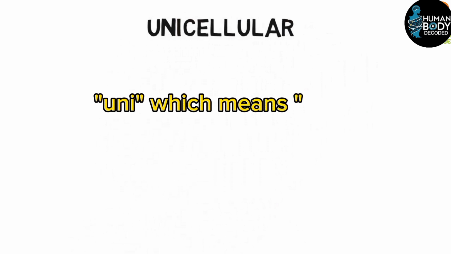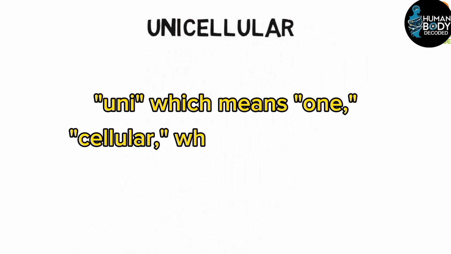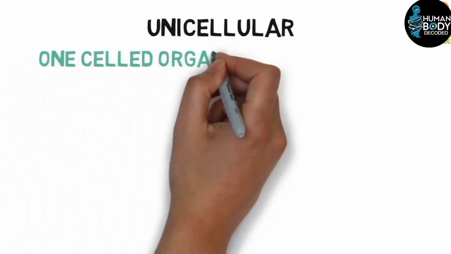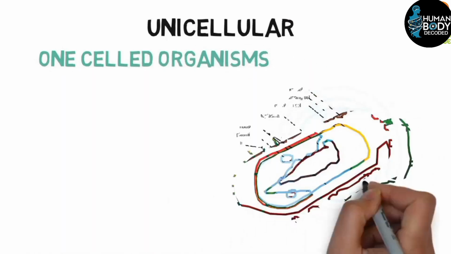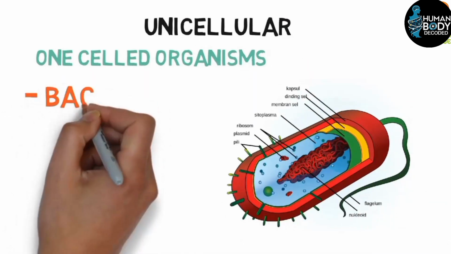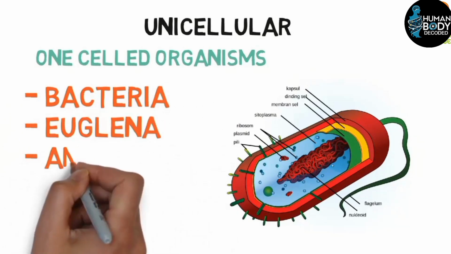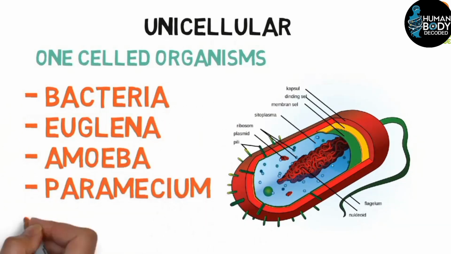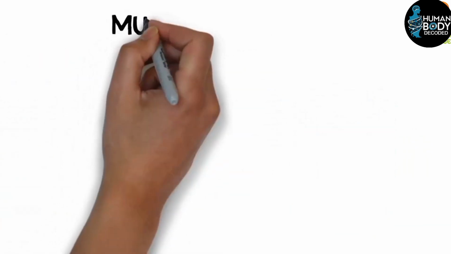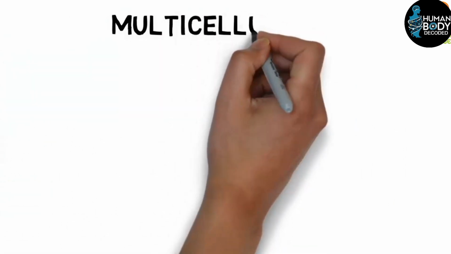The first term is unicellular. Unicellular is made up of two words, uni, which means one, and cellular, which means cell. Organisms with one cell are called unicellular. Examples of unicellular organisms include bacteria, Euglena, Paramecium, and amoeba. Next, we have multicellular.